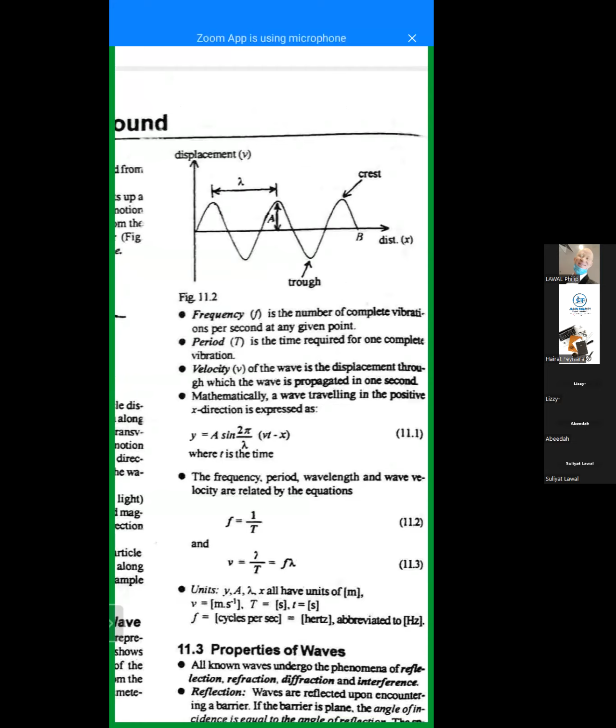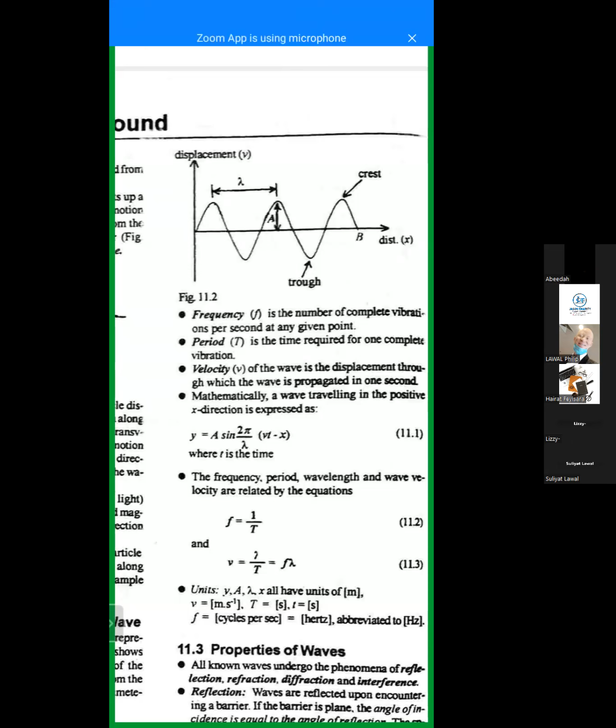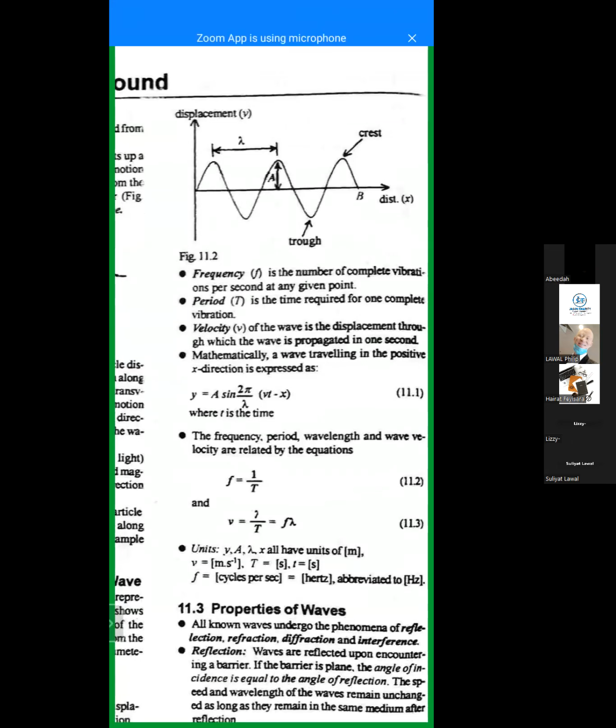Lambda, which is the wavelength, I said is the distance between two crests or the distance between two troughs in a particular wave. Frequency is the number of complete vibrations or oscillations. Period is the time required to complete one.